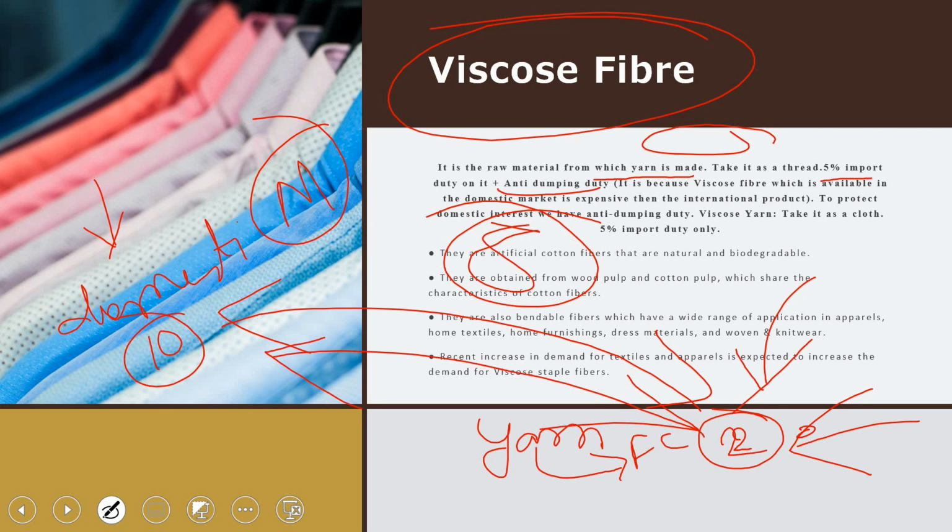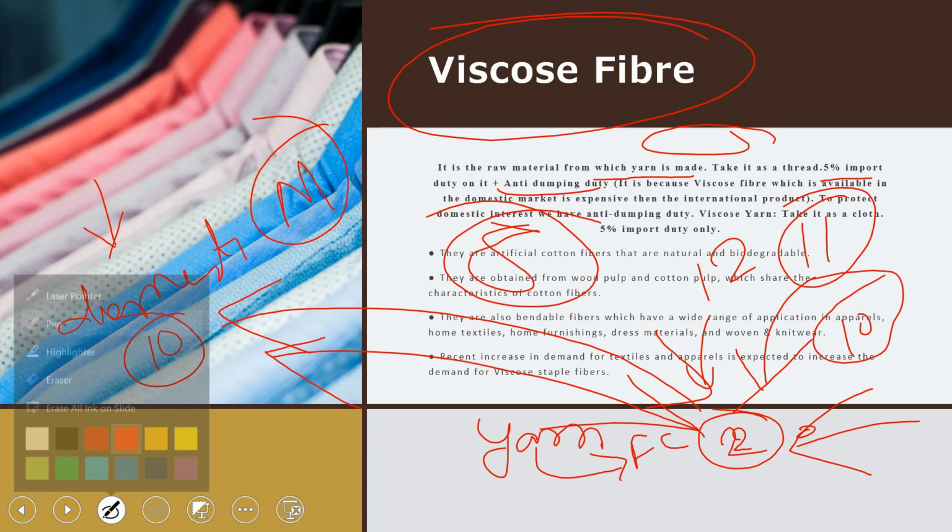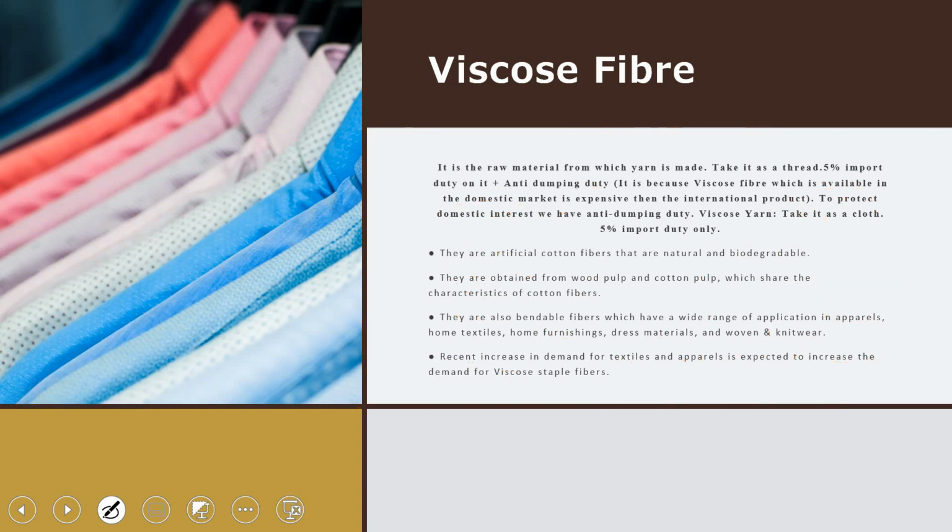So the government will impose anti-dumping duty on it, and the price of that yarn will become rupees 12 or rupees 11 or rupees 10 minimum. This is the concept of anti-dumping duty. I will discuss it again in the lecture. It is because viscose fiber available in the domestic market is more expensive than the international product. So to protect the domestic interest, we have anti-dumping duty.